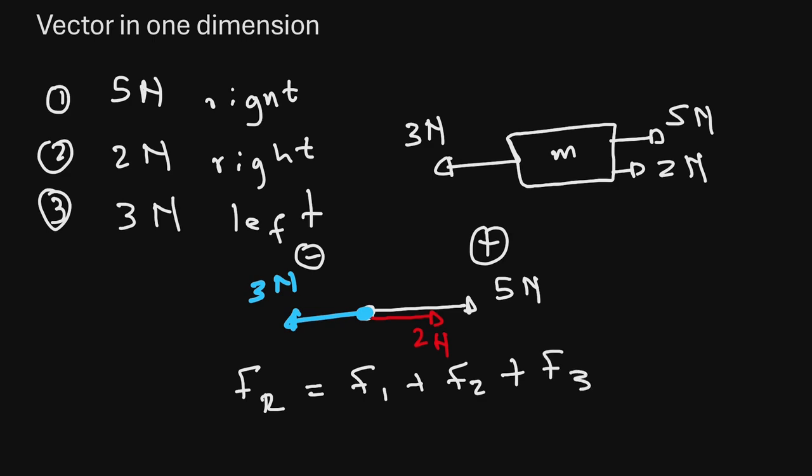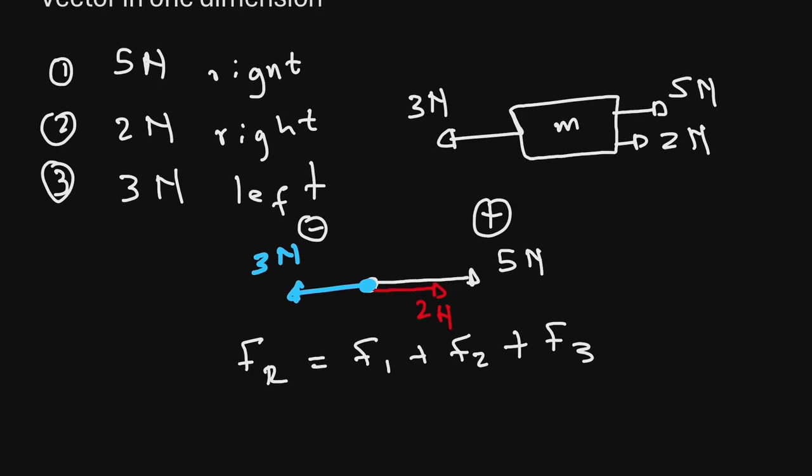But when we substitute these forces, we must put in the sign because the sign will indicate the direction. Force number 1 is 5 newtons and is going to the right, so we're just going to keep it positive because we chose right as positive. The force of 2 newtons is also going to the right, so it's going to be positive. And lastly, the force of 3 newtons is going to the left, so it's going to be negative.